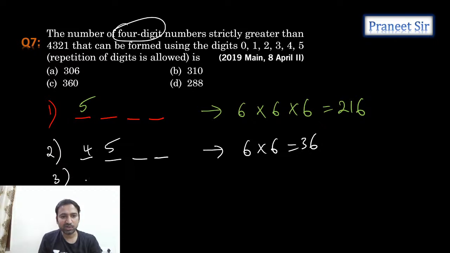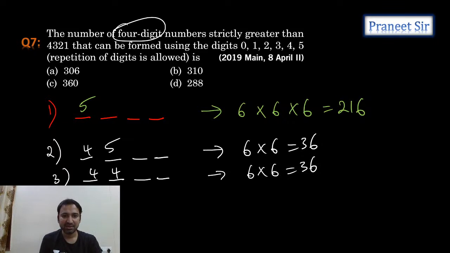Next, third possibility. What is the third possibility? Third possibility is starting with 4 4. How many possibilities are there, guys? Starting with 4 4, isn't it again 6 into 6, 36? Next, what is the fourth possibility? Fourth possibility is